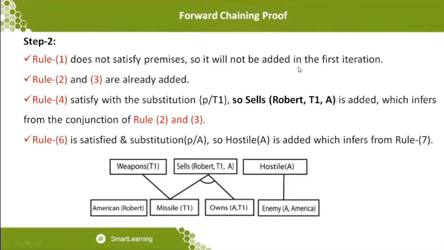Now you can understand Missiles(T1). You can see in what way they are satisfied. P should be substituted with the name T1, because at every stage we want to differentiate in what way the variables are being substituted. So the substitution of variables with T1 has been added over here. Now you can see that Missiles(T1) will be called Weapons(T1). And the next one, to be very clear, Sells(Robert, T1, A).